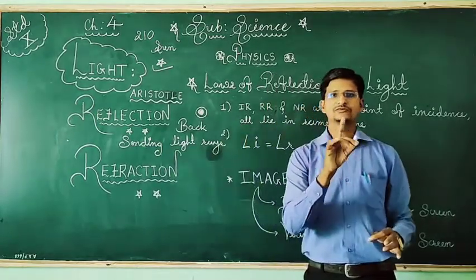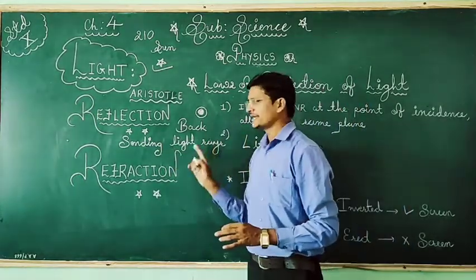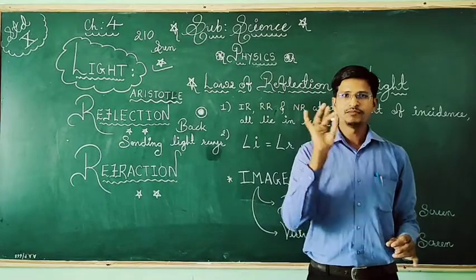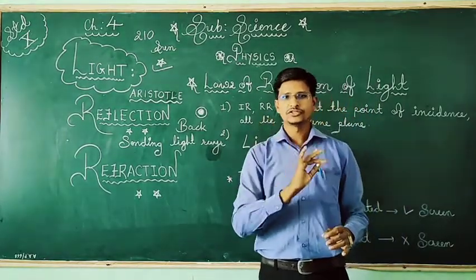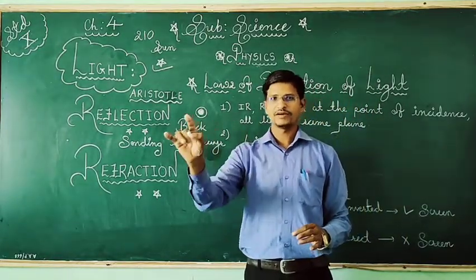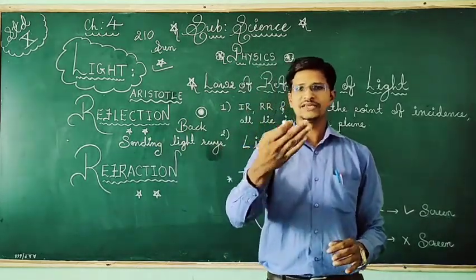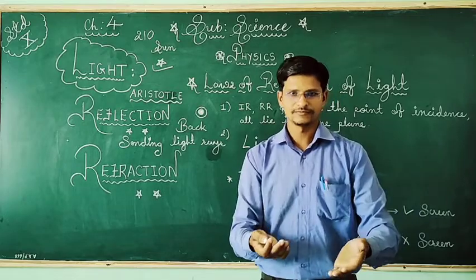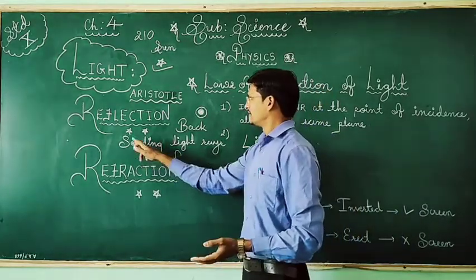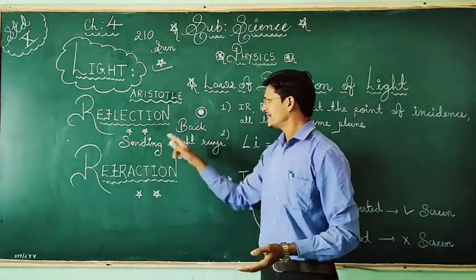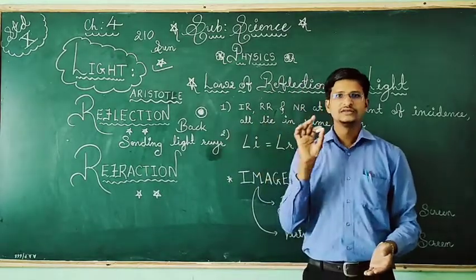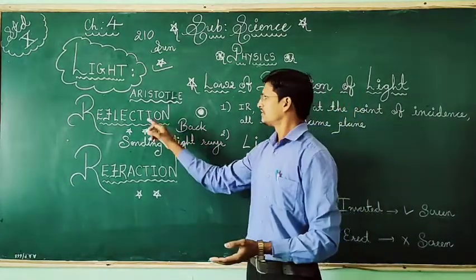But here the condition is what? The sending back of light will be done in the same medium. The medium will not change. The medium is the same only. Environment, air. Air is one medium. So my image you will see right now because I am reflecting. So here it is reflecting, it is sending light rays back to the same medium. So that is called reflection.